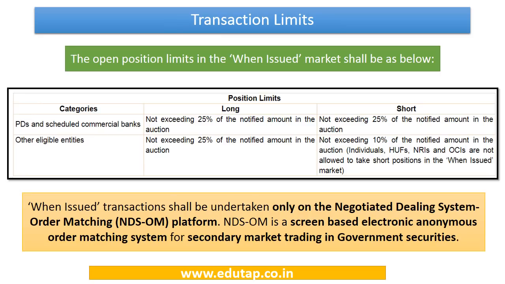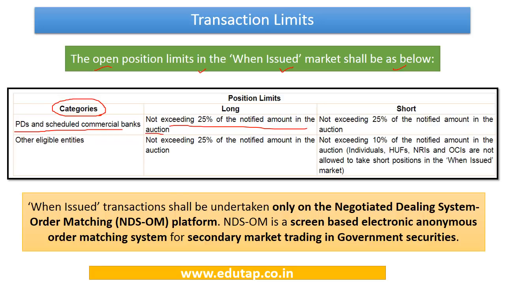Now let's take a look at the transaction limits with regard to trading in when issued securities. The open position limits in the when issued market shall be as follows. There are going to be two categories of participants, and they are going to have different criteria with regard to long and short positions in when issued securities. For primary dealers and scheduled commercial banks, the long position can be up to 25% of the amount notified in the auction. Long position means buying those securities.